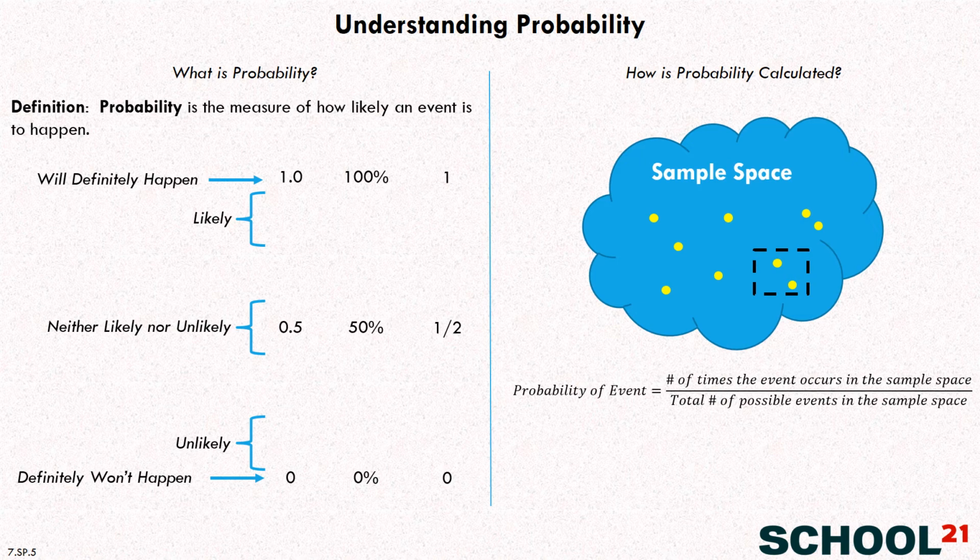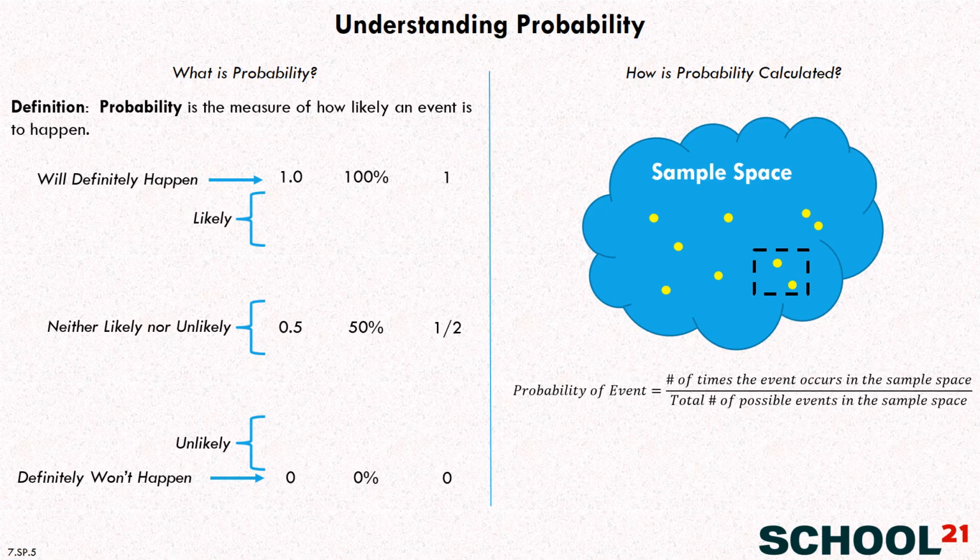Think of a number cube, or what you might use as a die or 2 dice in a game. We're just going to use one of them, and a number cube has 6 sides. So one of the things we can ask ourselves is, what's the probability that we'll roll a 1 when we roll a number cube just once? Well, the total number of times that event occurs in the sample space: there's only one way you can roll a 1. So that will be 1. And the total number of possible events in the sample space, well, there are 6 sides on that number cube. So the total possible is 6.